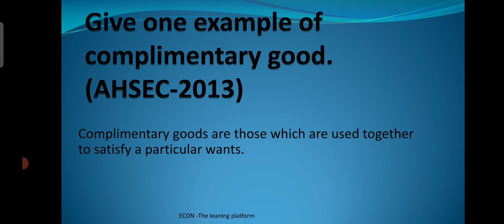In case of substitute goods, one good is substituted for another. But in case of complementary goods, the goods are used together for a particular want. Here it is asked only for the example, but I'll give the definition also. Examples are car and petrol, pen and ink, etc. You have to write only one example here.